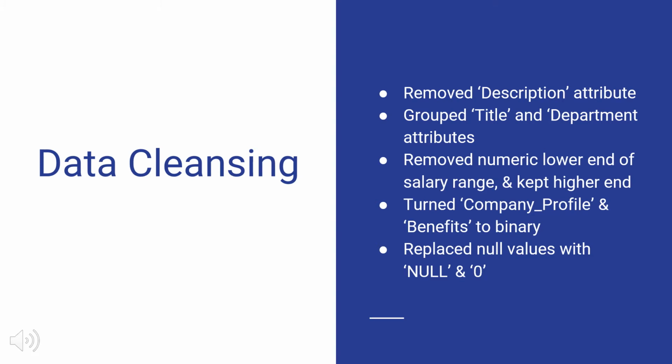Since not all companies had their profiles, benefits, or descriptions in their postings, we transformed the attribute into a nominal field where 1 represented if the posting had this information and 0 represented if the posting lacked the information. This similar nominal value representation was used on the original dataset in the telecommuting, has questions, and has company logo attributes. Missing values were replaced with zeros and null.